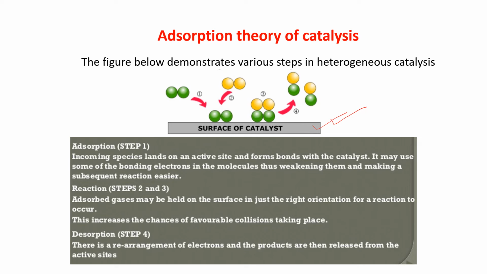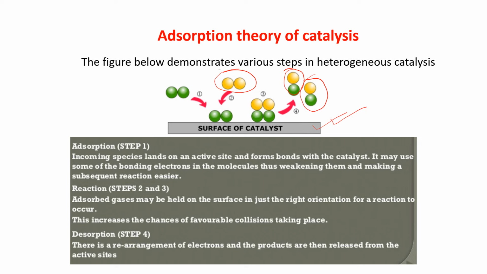In the second step, the yellow molecules are also coming and sitting with the green molecules, maybe in a proper orientation, so that more collisions can occur, and because of the collisions, it will give the product. These are the products. So they are coming out from the surface of the catalyst and leaving the catalyst unreactive. They are not taking part in the chemical reaction.